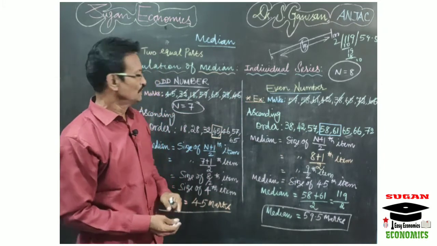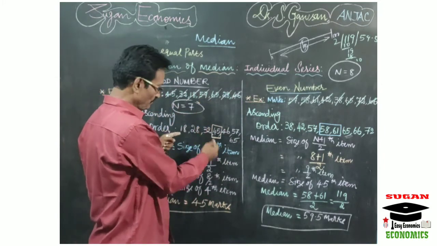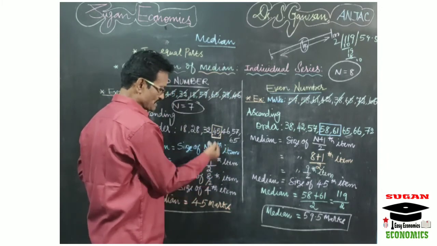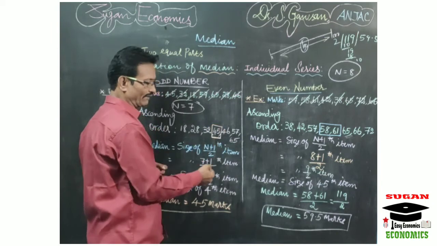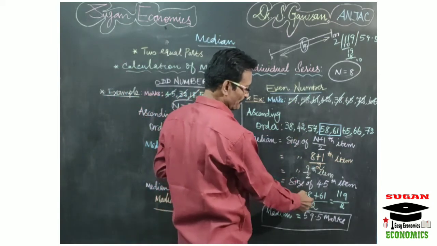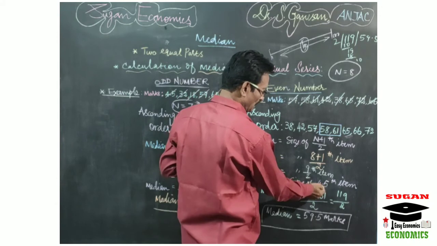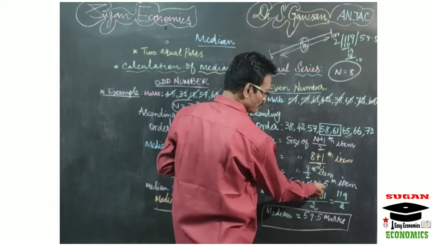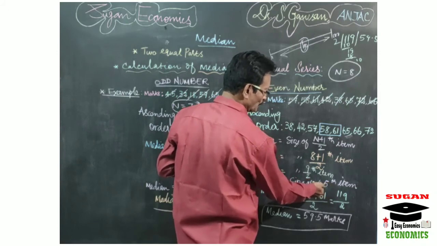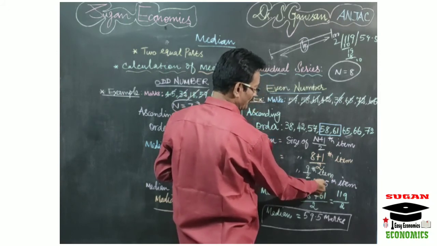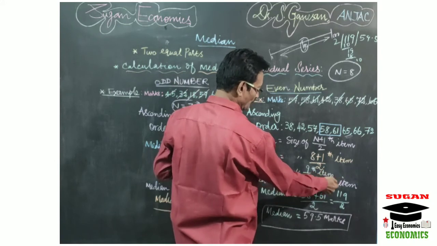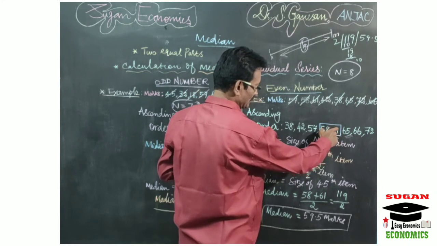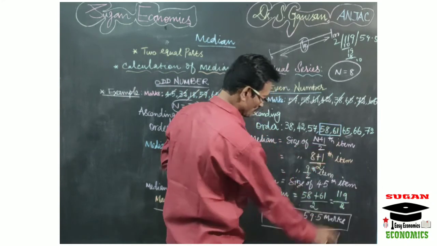Are you clear, students? For an odd number the median size is not a fraction, so you can simply count your median size and according to that take the value. But in the even number case your median size is always a fractional value. For example, 4.5 is a fractional value. It means the median value is between the 4th and 5th item. So in the ascending order you find the 4th value and 5th value, take the sum, and divide that sum by 2. That is your median value.